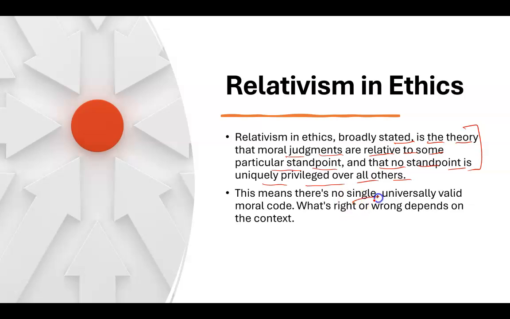This means that there is no single universally valid moral code; what's right or wrong depends on the context. It is very important to understand that relativism theory says there is nothing called absolute right or wrong. Everything depends on the context. Context means in a particular context, some things which might be very wrong might also be right.